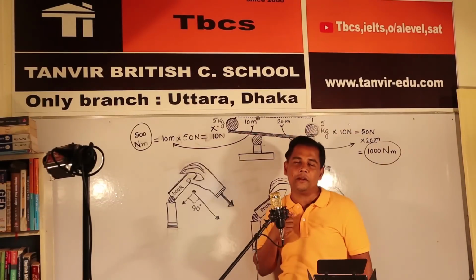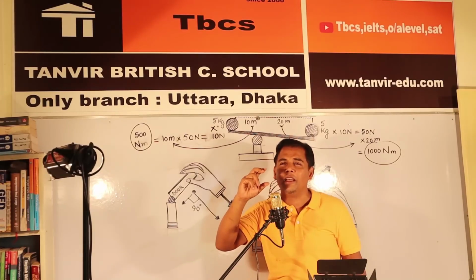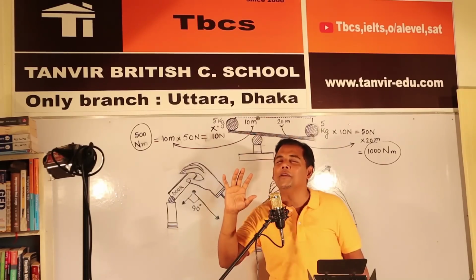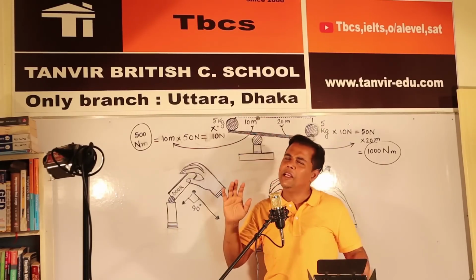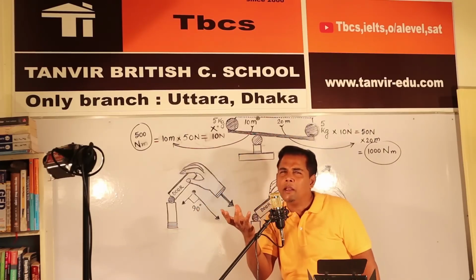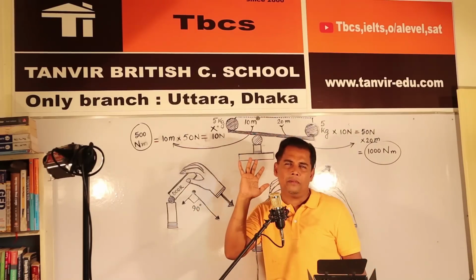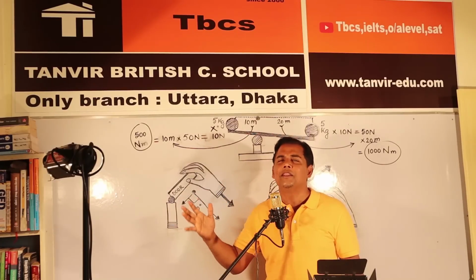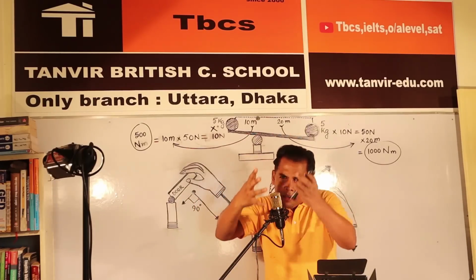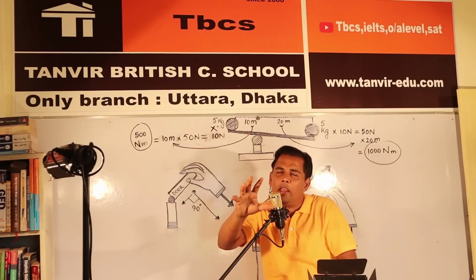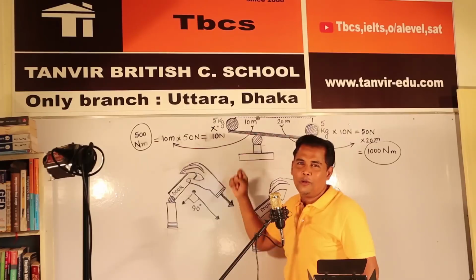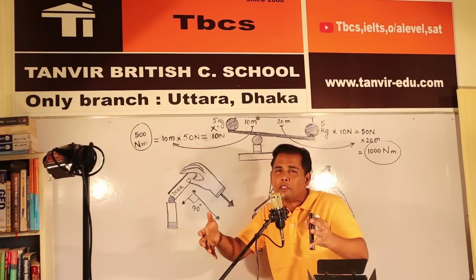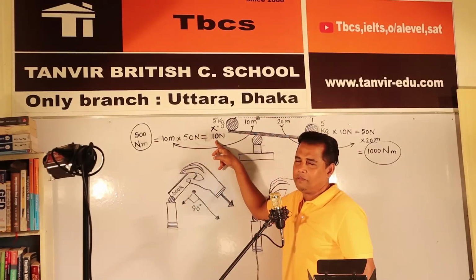Okay, one question. How could this kg be turned into Newton? Because the unit of force is Newton. Please memorize: 1 kg means 9.8 Newton. How have I got this? This is from the laboratory, from the research. Then 1 kg means 9.8, approximately 10 Newton force. Please memorize: 1 kg means 9.8 or approximately 10 Newton force.